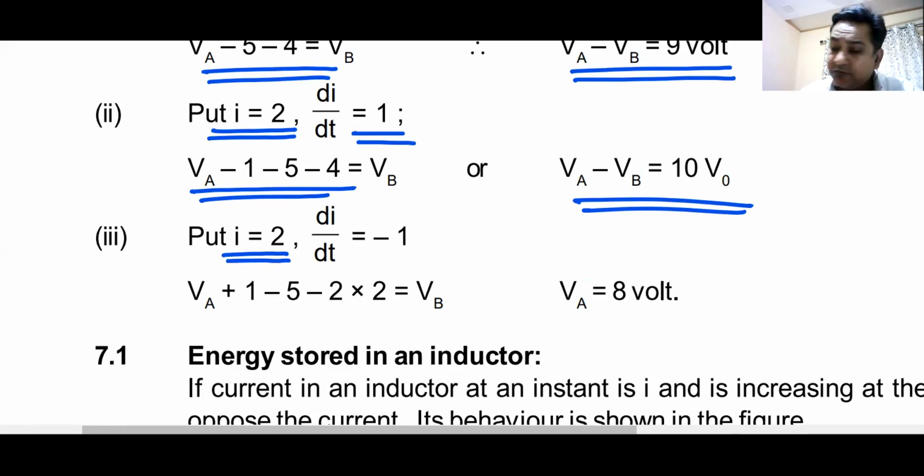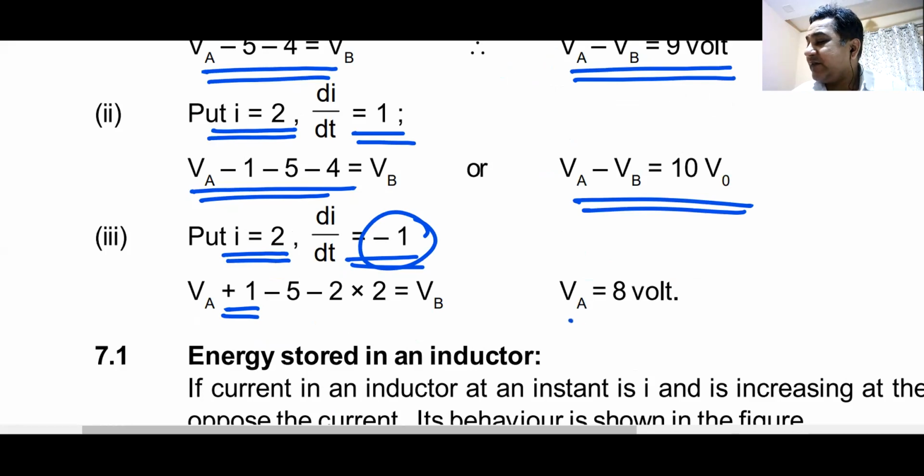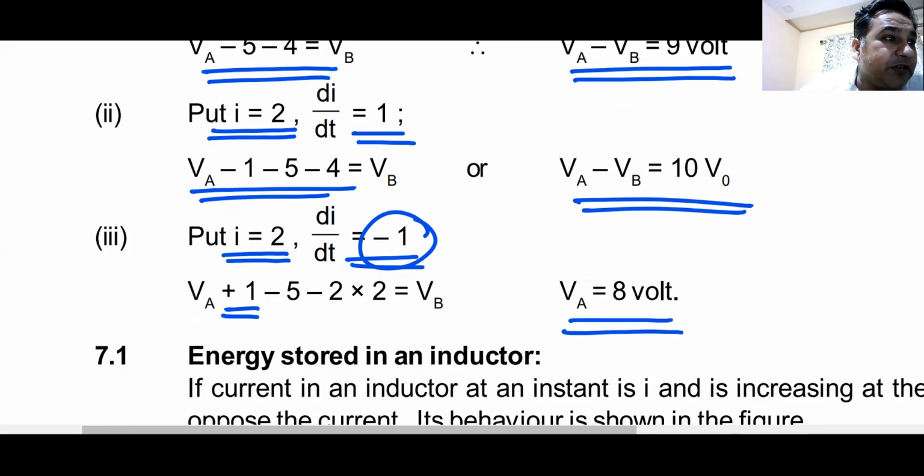I is still 2, but the current is not increasing, it is decreasing with time, so di by dt becomes minus 1. So the entire term, minus of L di by dt, since di by dt is negative, becomes plus, and you have the answer as 8 volts. So 9 volt, 10 volt, and 8 volt are your answers. Do we understand this? Yes or no?